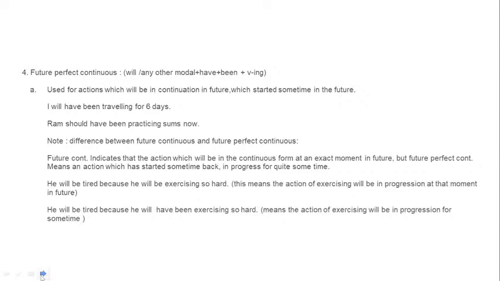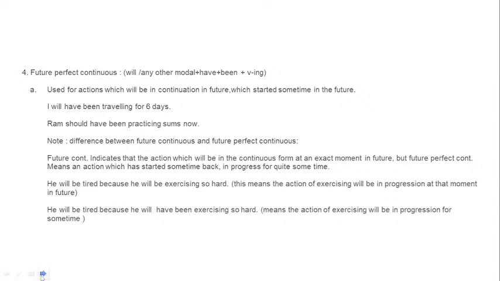Okay, now the final type of future tense, which is the most important, I should say, for your exam. This is the most important out of all. Most questions anyway, perfect tenses are very important, as I've always said right from the video for present tense. The structure is a bit large, but if you understand and do it properly, this is very easy. Okay, so let us understand this fact.